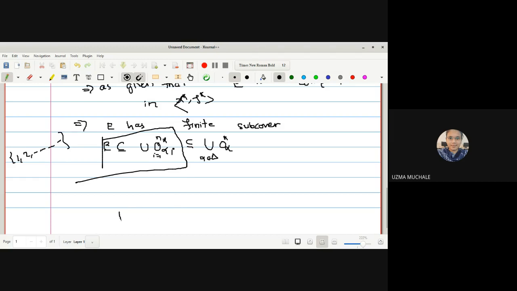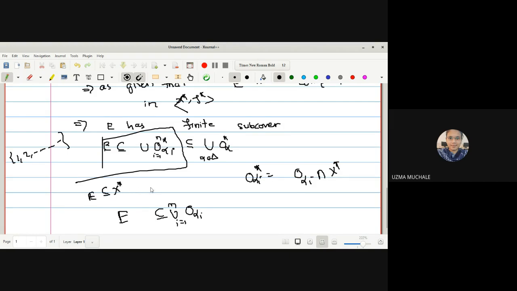So can I say this? E is contained in the union of O alpha I, where I runs from 1 to n. Is it possible? Why? Because O alpha I star can be written as O alpha I intersection with X star. No doubt E is always a subset of X star.